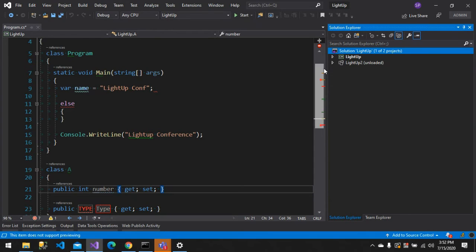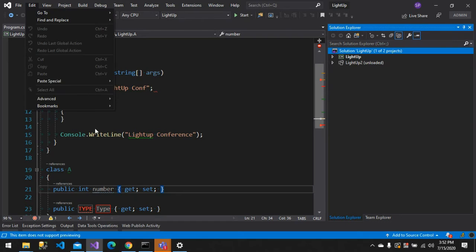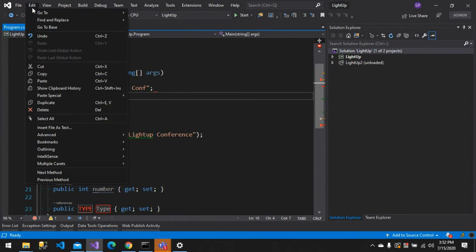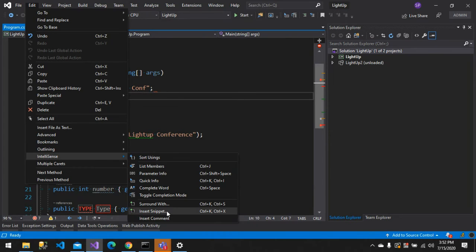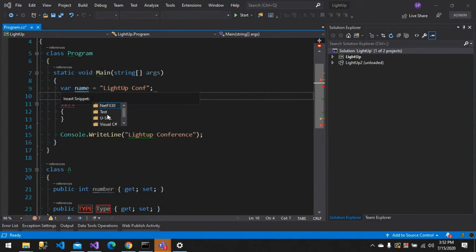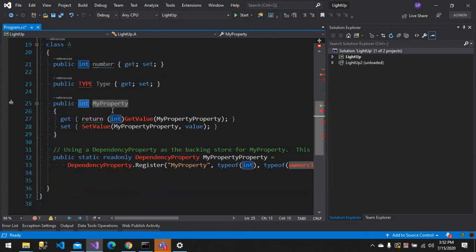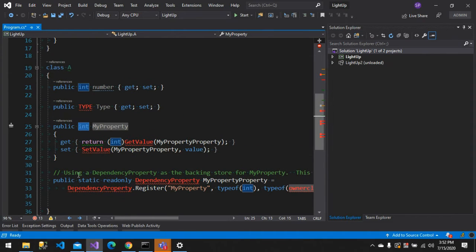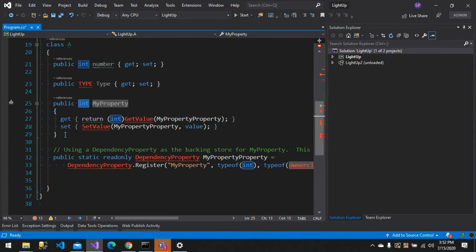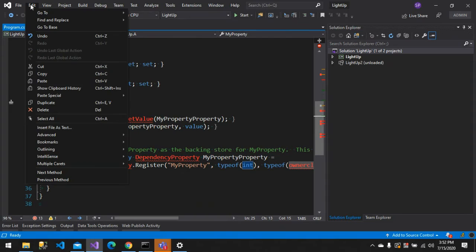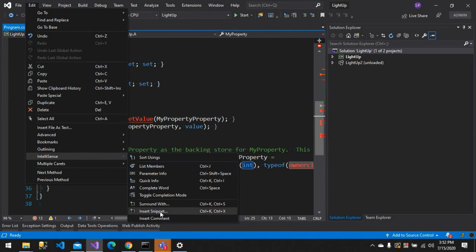So this is one thing I really like in Visual Studio, and also the code snippets. You can define code snippets actually. Let's say edit IntelliSense, there's an insert snippet. There are some predefined snippets. Define a dependency port. You can see some have been previously defined. You can also create a snippet in Visual Studio.